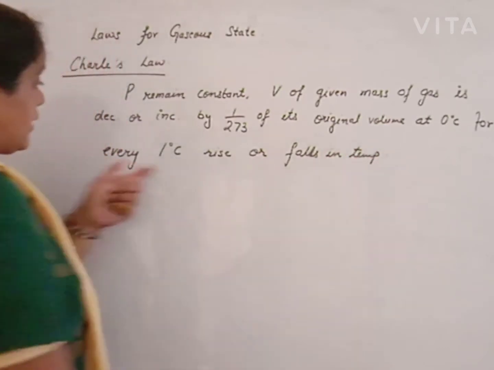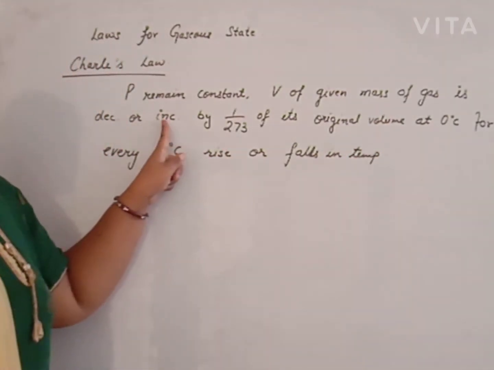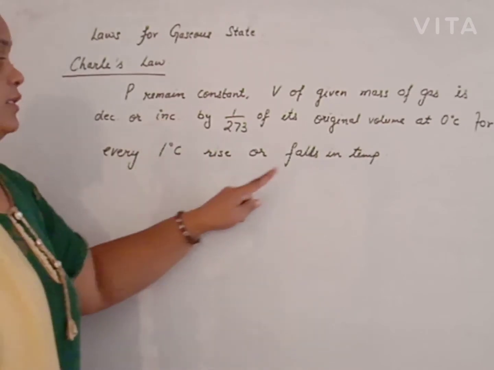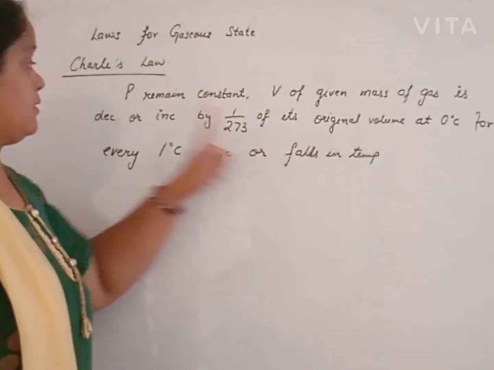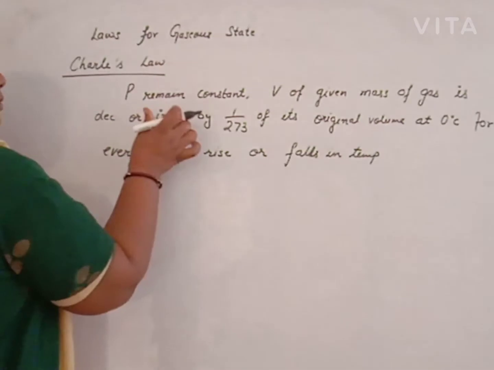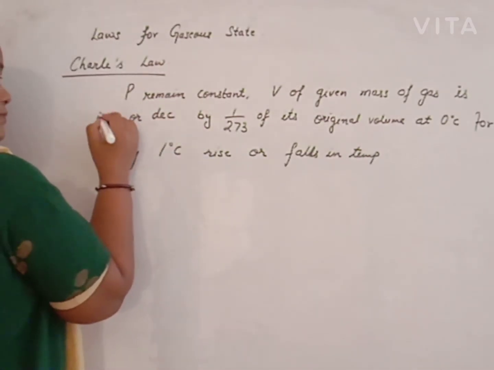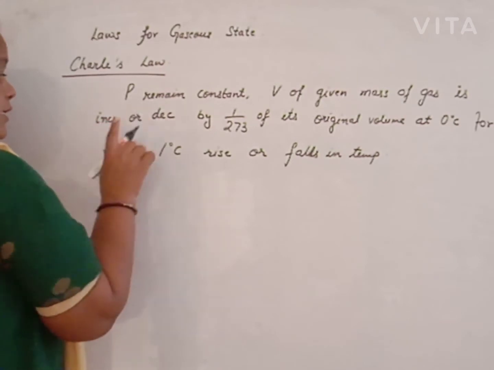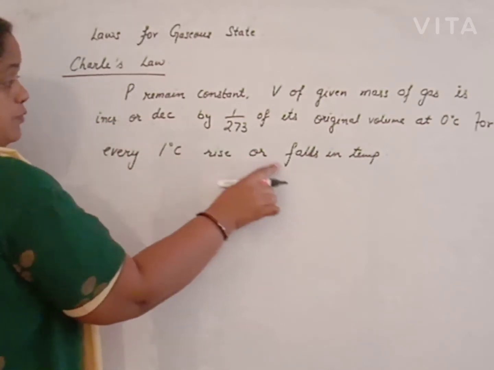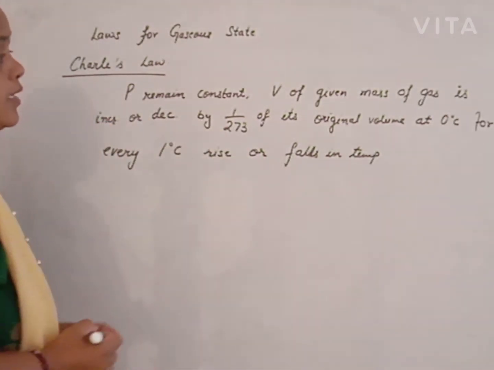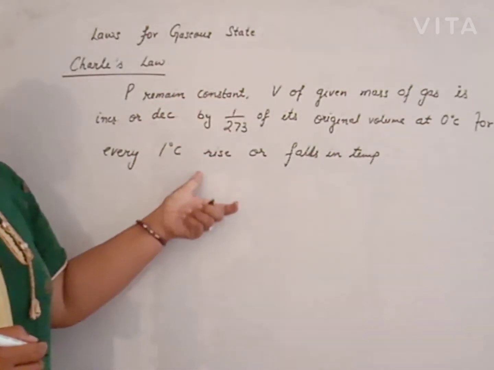If we raise the temperature, the volume of gas increases. If the temperature falls, the volume of gas decreases. You may write it like this: increase or decrease. Increase for rising temperature, decrease for falls in temperature. Mathematically, we will write it like this: